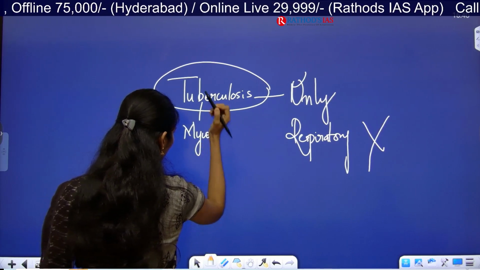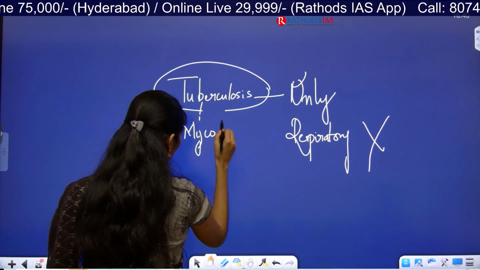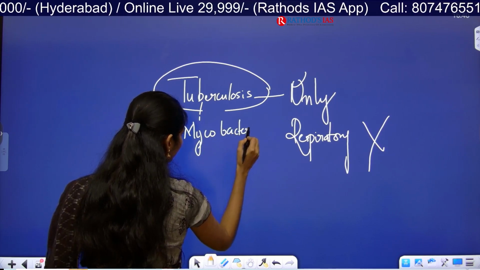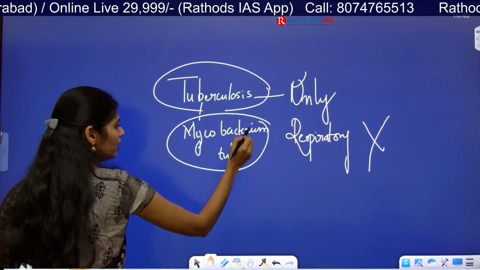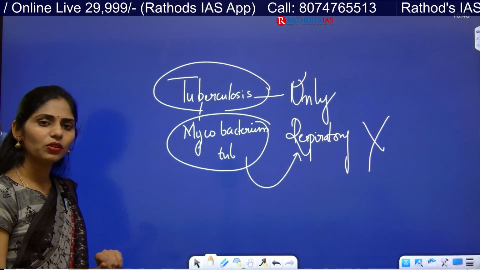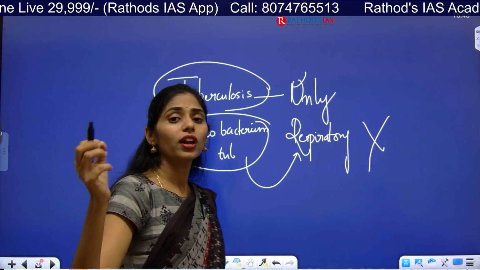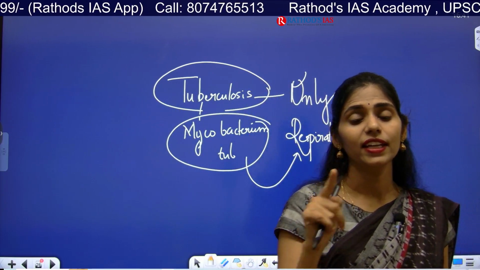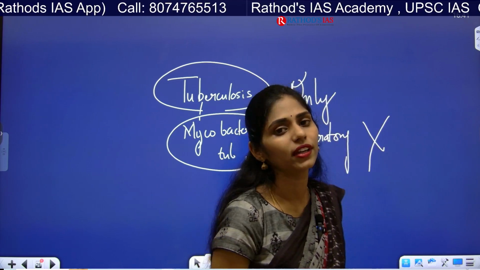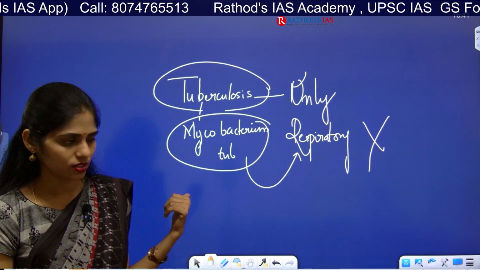What is that bacteria's name? Mycobacterium tuberculosis. It is not only affecting your respiratory system, but each and every organ in your body gets affected. Even your eye and your retina can be affected by Mycobacterium tuberculosis.